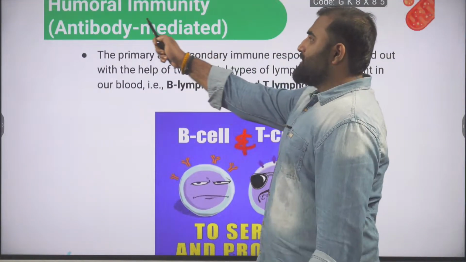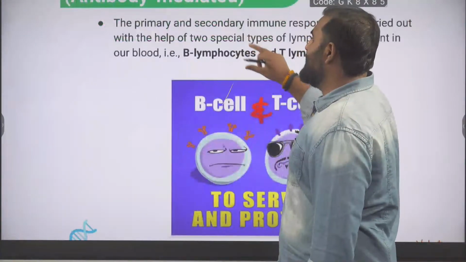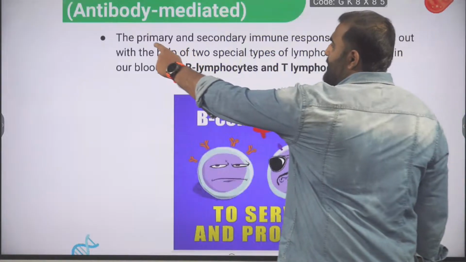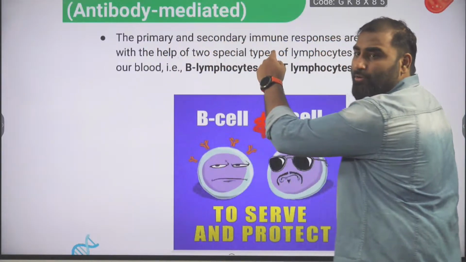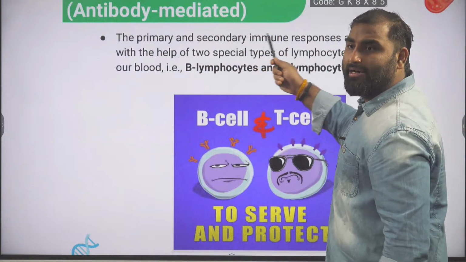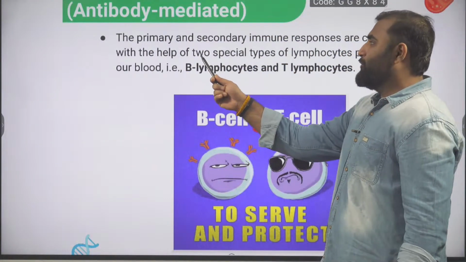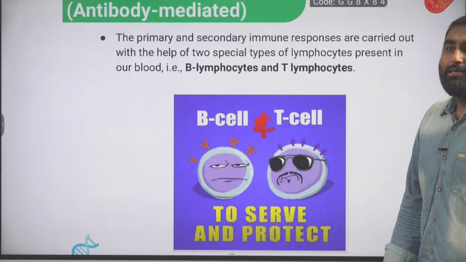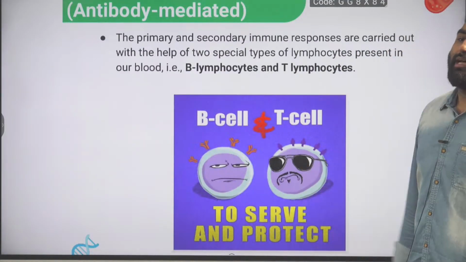What are we talking about first? We are talking about the primary and secondary immune response. Look here, the primary is the first response, and the next time you interact with the pathogen, you give a secondary immune response. These are carried out with the help of two special types of lymphocytes present in our blood, B lymphocytes and T lymphocytes.